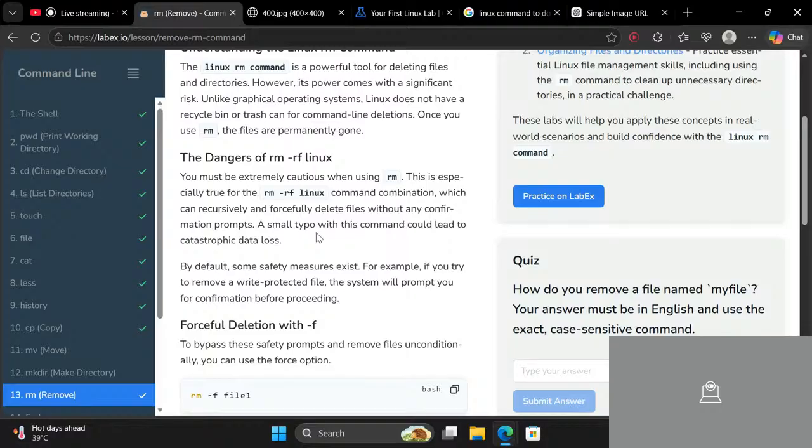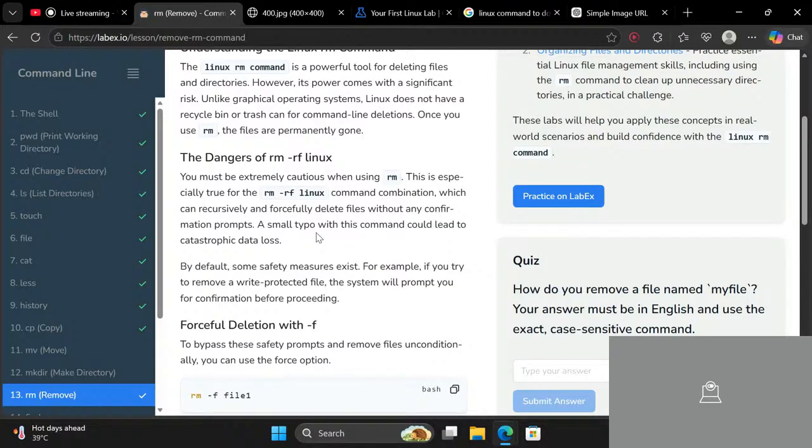If you don't use r, then it will just remove the outermost layer. It will actually give you an error saying that the folder is not empty. If you use r, which means recursion, then it will delete everything. And f means force.